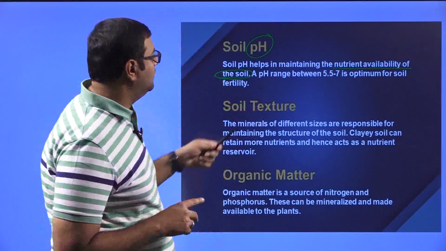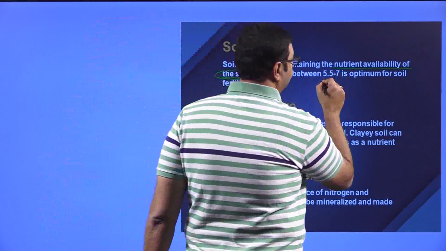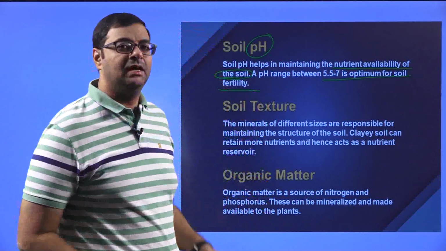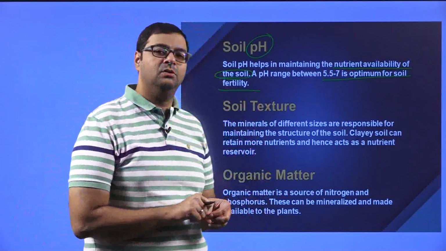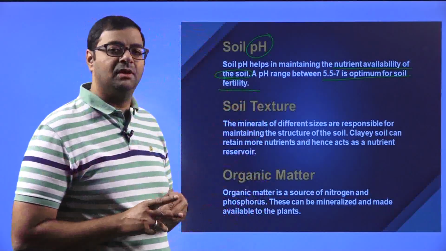Now the pH range between 5.5 to 7 is optimal for soil fertility. So this should be the pH range, it should be between 5.5 to 7. So that is the optimum pH for a soil.